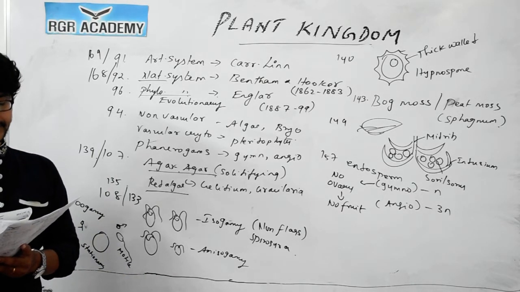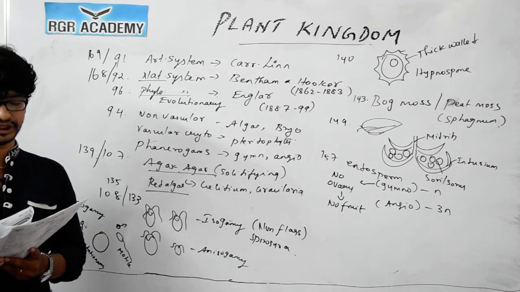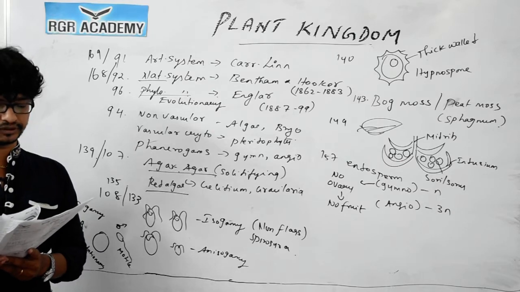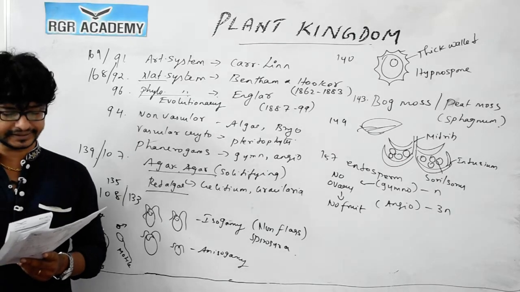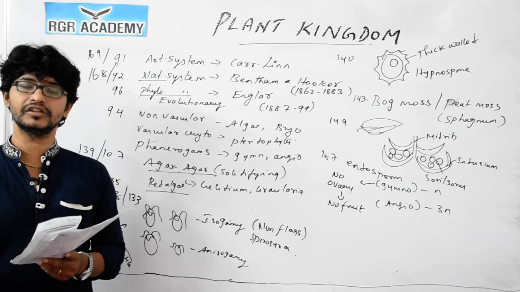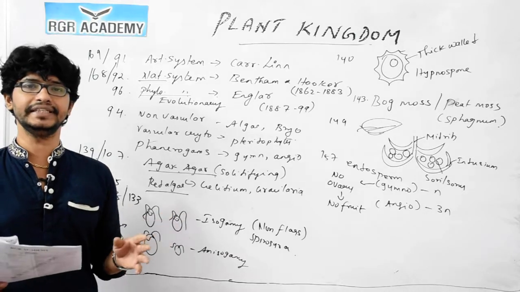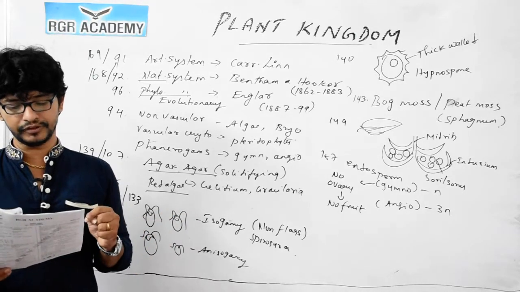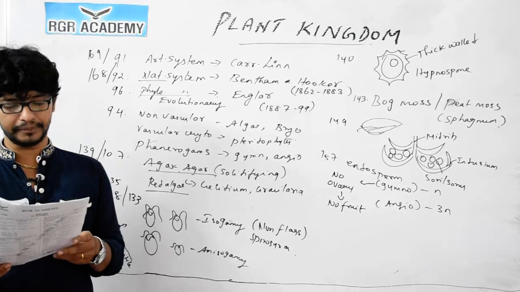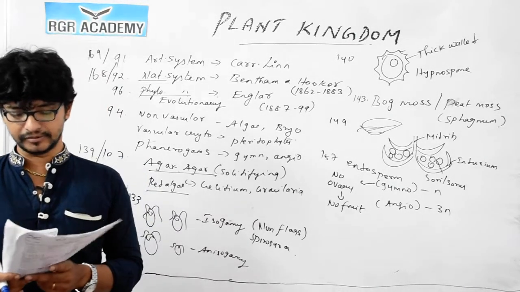171: Chlorella and Spirulina are both unicellular algae rich in proteins, which are used as a food supplement. So for 171, option 1 is the correct answer. 172: major photosynthetic pigments. Chlorophyll a is a common pigment in all plants, and you could see it in algae, but chlorophyll b is next to chlorophyll a; b is also a major photosynthetic pigment. Option 1 is the correct answer.